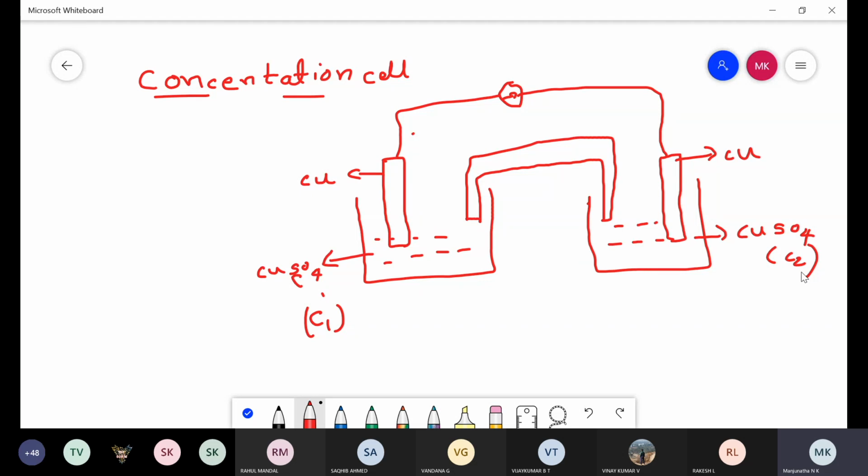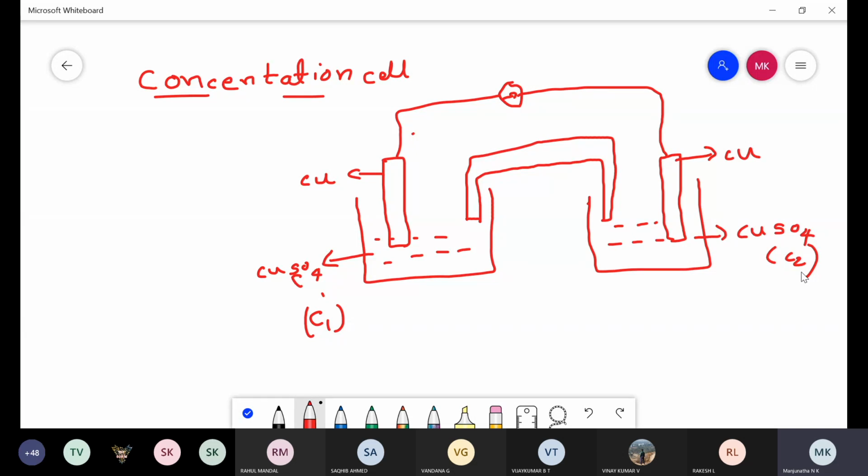The concentration cells are defined as electrochemical cells in which chemical energy is converted into electrical energy, and the electrode and electrolyte materials are made of the same metal, but either different in the concentration of the electrode or different in the concentration of the electrolyte. These types of devices are called concentration cells.